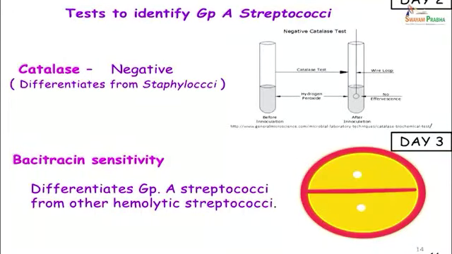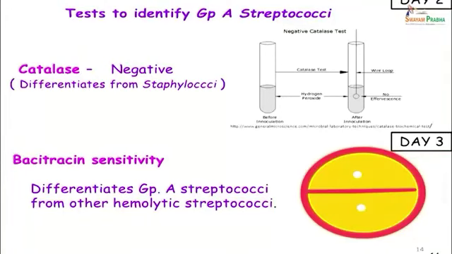Further, certain tests were done to identify the group A streptococci. In these, we had the catalase test, which was negative. The catalase test helps us differentiate streptococci from staphylococci. The latter are catalase positive. So, basically the test consists of dipping the colony in hydrogen peroxide, and if bubbles appear, then it is considered catalase positive. If there is no effervescence, it is catalase negative.